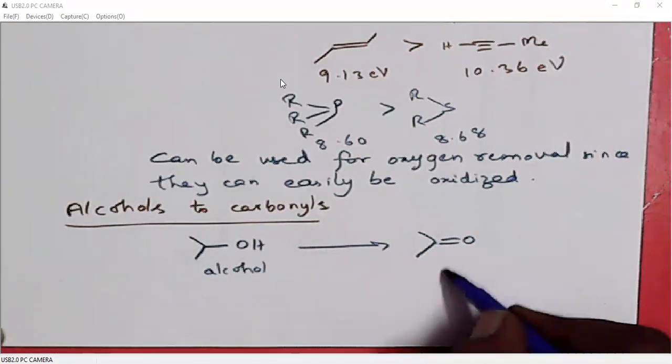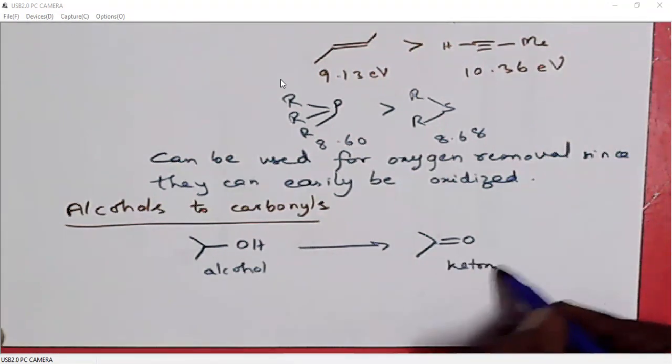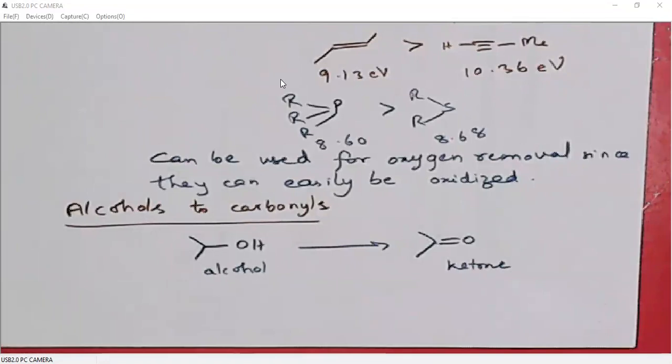Of course, in this case it is a ketone, but alcohol to aldehyde or alcohol to ketone, and in some cases alcohol to carboxylic acids. So this is the entire topic.